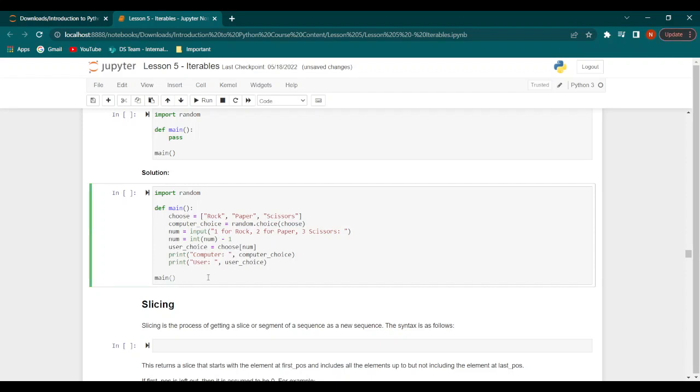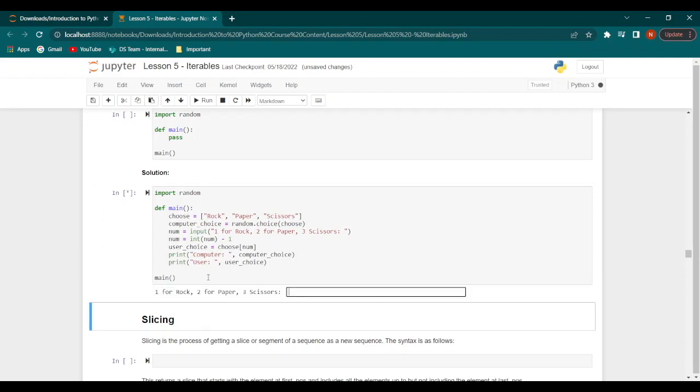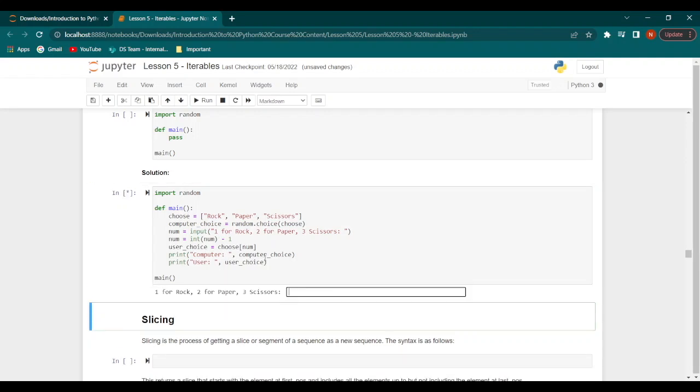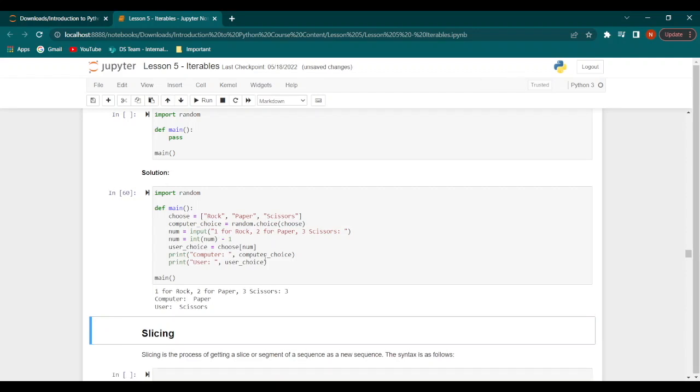Now when we call this main function, the computer prompts us for a value. So let's say we go with paper. Now the computer tells us that it chose rock and we chose paper. So that's pretty much it. Every time we run this code, we can give a different value, and the computer will make a random choice, and it will print out both the computer's choice as well as our choice.